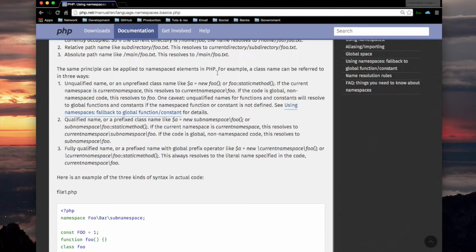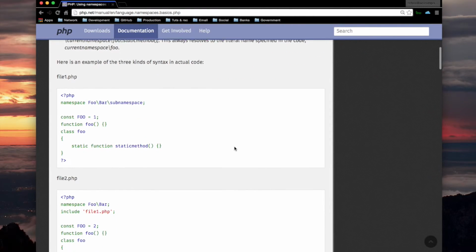For example, a class name can be referred to in three ways. Using an unqualified name or an unprefixed class name, using a qualified name or a prefixed class name, and the third one is a fully qualified name, or a prefixed name with a global prefix. That's the important part: global prefix operator. Now let me show you some examples.